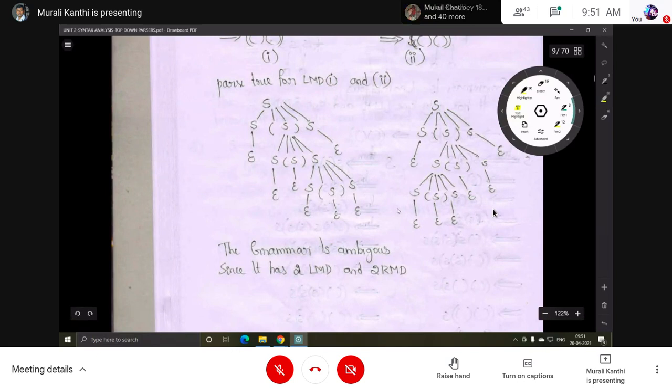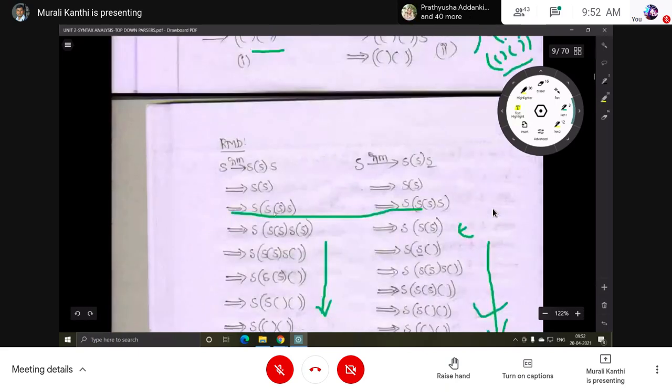So finally, what we can say is the grammar is an ambiguous grammar. Ambiguity means confusion. What confusion? Either this S can be replaced by the first production or the second production. If you use the first production, you are getting the input string. If you use the second production, also you are getting the input string. So there is confusion. There should be only one option, and with that option we should get the input string. Then that type of grammar is an unambiguous grammar.